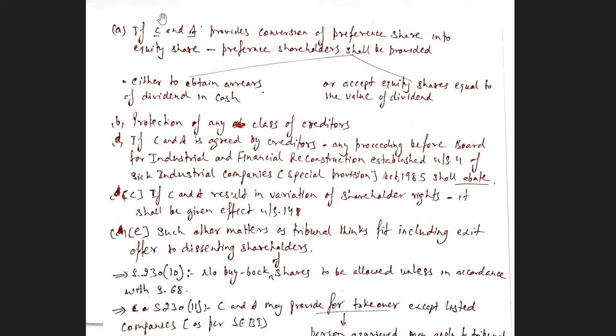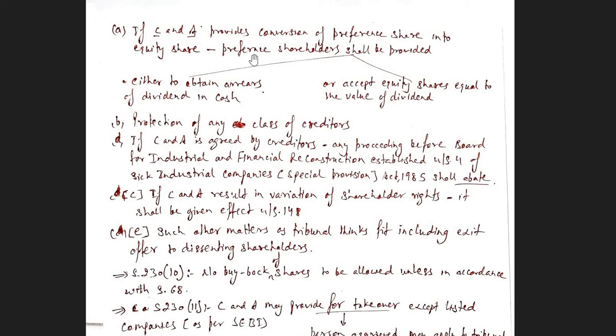These are the points it will provide. If the compromise and arrangement provides for conversion of preference shares into equity shares, then the preference shareholder shall be provided options. If preference shares are being converted into equity shares as per the scheme of this compromise or arrangement, then these preference shareholders shall be provided either to obtain arrears of dividend in cash. They can take their arrears of dividend in cash.